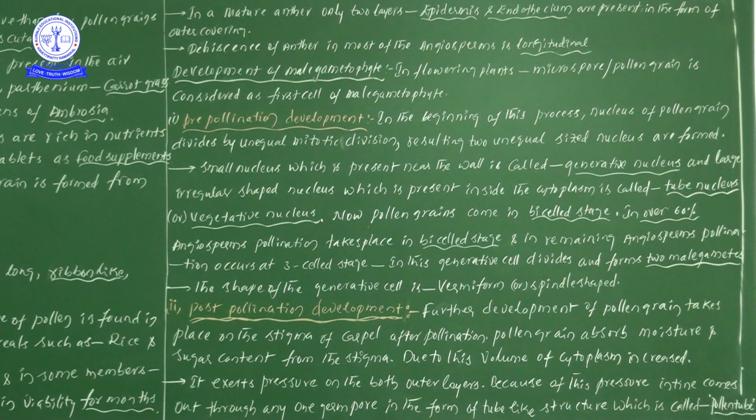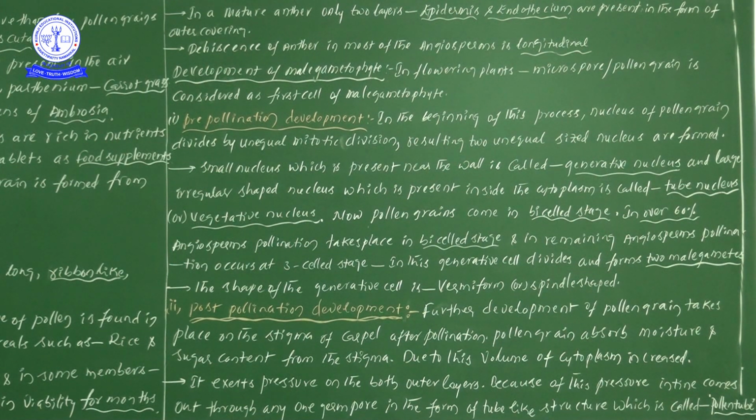Next, the vegetative nucleus shape is irregular and the generative cell's nucleus is spindle shaped, as we have already seen. When two nuclei are present, that stage we take as the bicelled stage. In 60% of angiosperms we observe the bicelled stage, and in the remaining members we observe the three-celled stage, where the generative cell divides and forms two male gametes. That is the information to be learned under pre-pollination development.